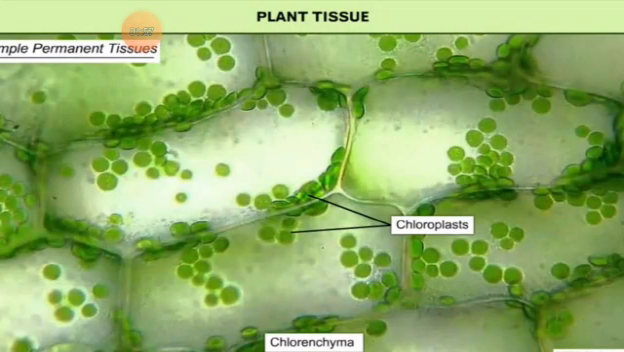This is one of the reasoning questions in your exam: why is parenchyma also called chlorenchyma? So what you have to write is that parenchyma has chloroplasts which have chlorophyll pigment which helps in photosynthesis. That's why it is called chlorenchyma.